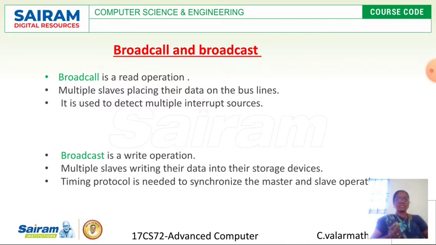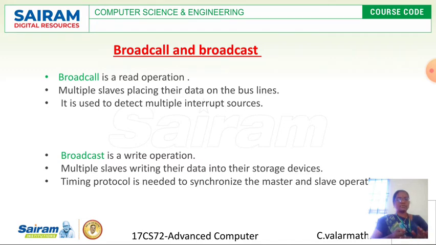Okay, whereas broadcast is the opposite of broadcall. Broadcast is a write operation where multiple slaves write their data onto their respective storage devices. It is not going to be placed on the bus line. It is going to store its data into its corresponding storage devices. The storage devices may be a common or shared device, or they may be dedicated devices for particular slaves.